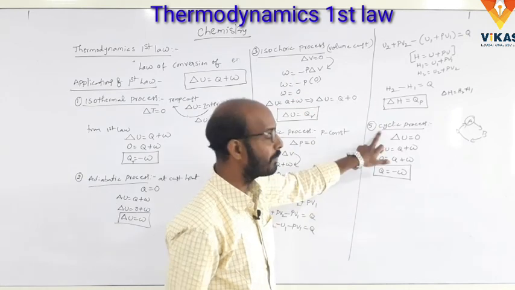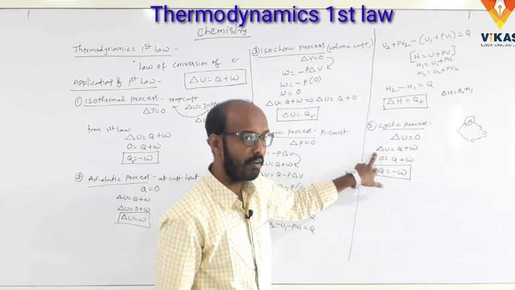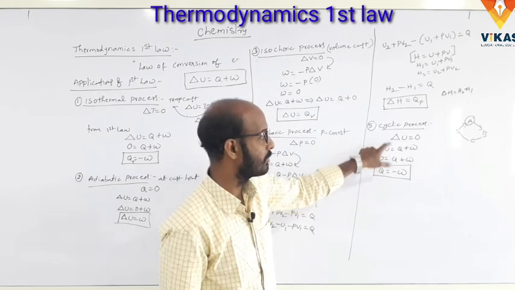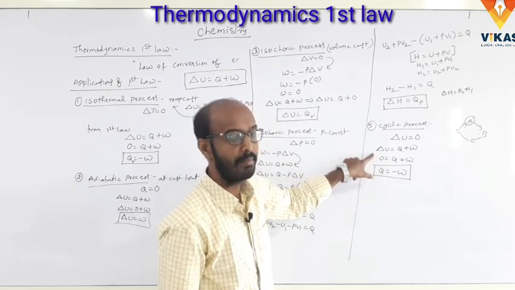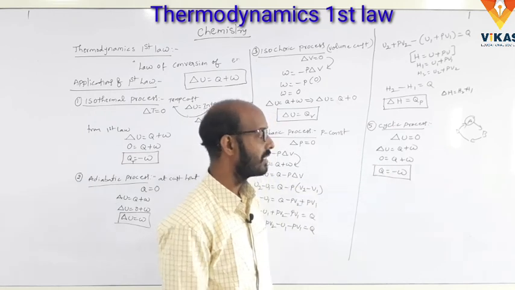And last one, cyclic process. In the cyclic process, delta U is equal to 0. So the thermodynamics first law is delta U is equal to Q plus W. Substitute the delta U value in the first law of thermodynamics. So 0 is equal to Q plus W. Q is equal to minus W.